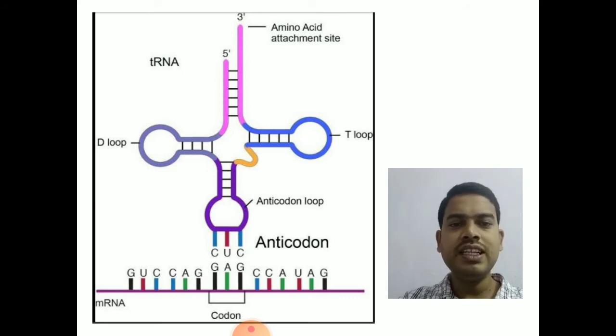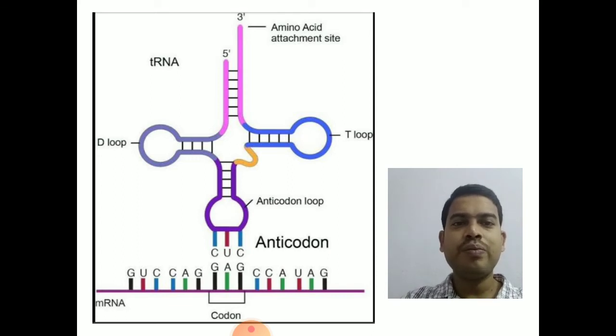You can clearly see the amino acid attaching site, and opposite to that the anticodon site, a DHU dihydrouridine modified loop, also called the D loop, a pseudouridine T loop, the T pseudouridine C loop, and a small variable arm, which is shown in orange on the left side of the diagram.